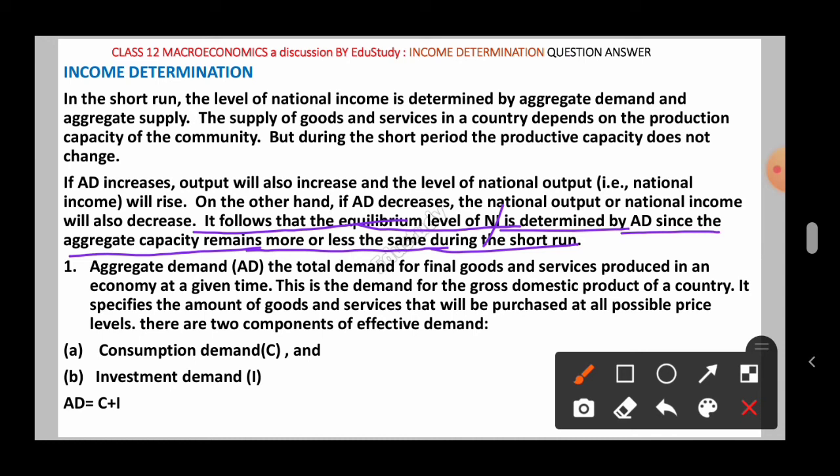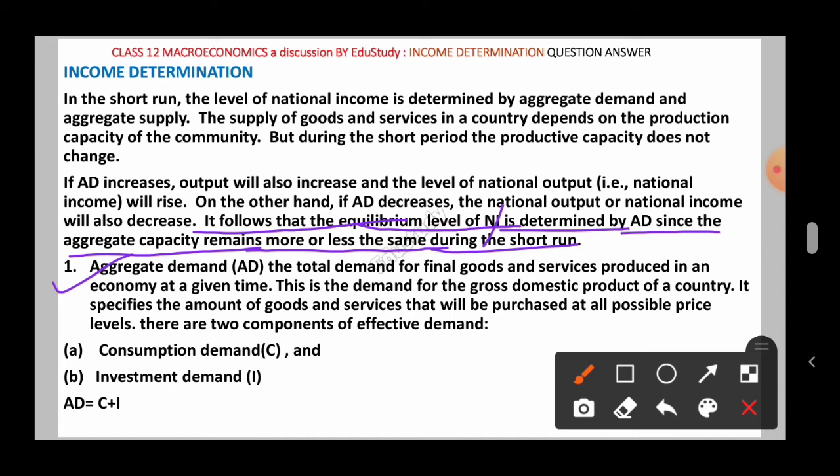So what is aggregate demand? We have already discussed this, but you have to include it whenever you are giving the answer to this question, whenever you are explaining income determination, or whenever you are given a question like how income is determined by the aggregate demand and aggregate supply model in an economy, explain with a diagram.